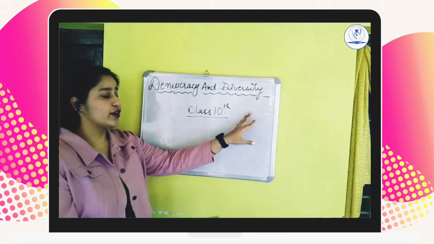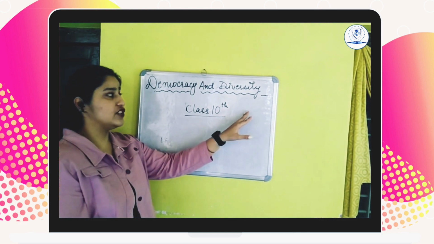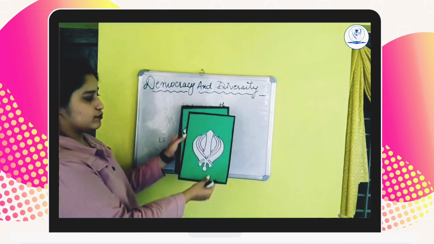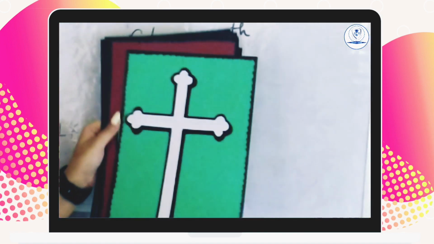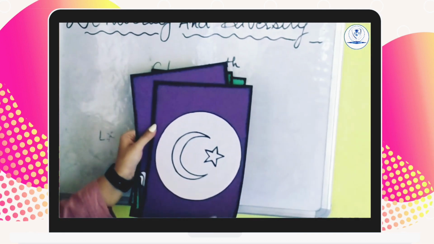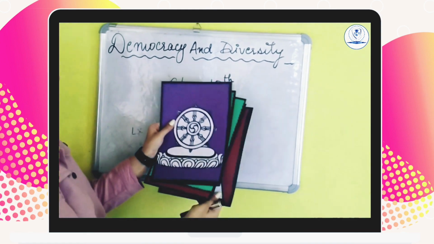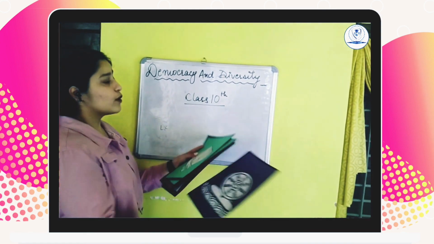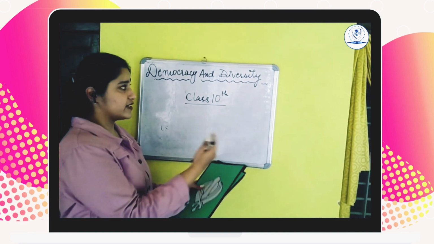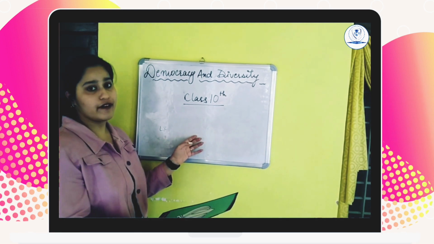Moving on to the point of diversity, diversity is where varied cultures or religions exist. Like in India, we can see Sikhism exists, Christianity exists, Hinduism exists, Islam exists, Jainism exists and Buddhism exists. So we can say India is a democratic as well as a diversified nation. Without wasting our time, let's move forward to solve our solutions.